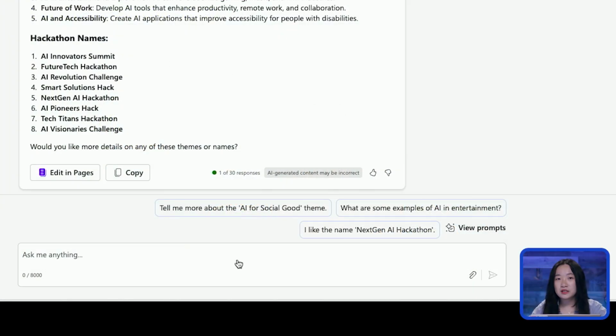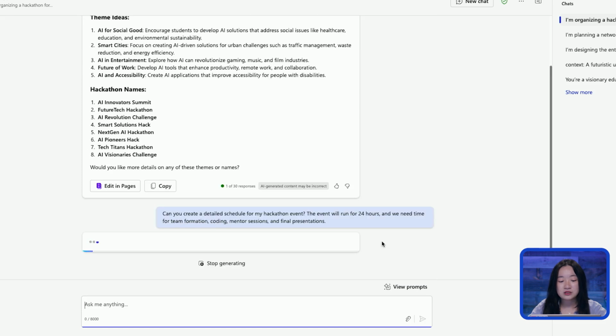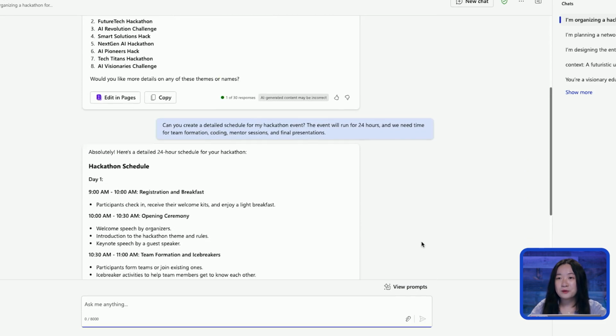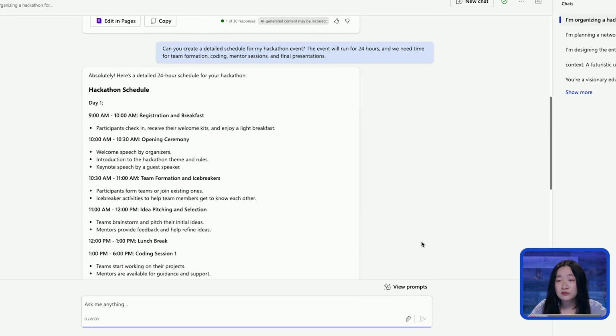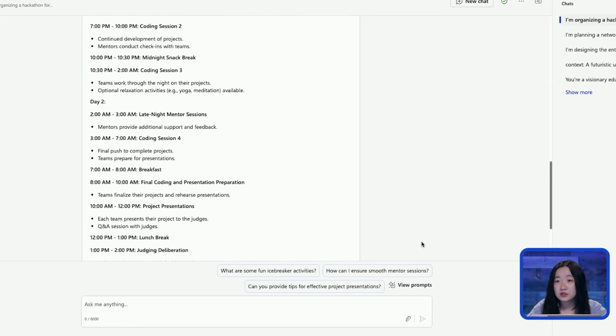So here in Copilot, I'm going to input, can you create a detailed schedule for my hackathon event? The event will run for 24 hours, and we need time for team formation, coding, mentor sessions, and final presentations. And just like that, Copilot has generated me a rough draft of a hackathon schedule, starting with day 1, as well as a day 2.